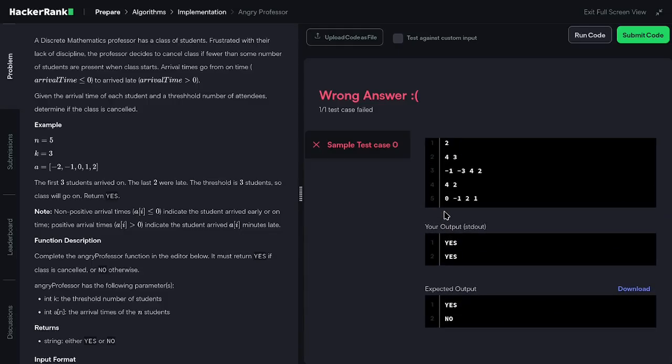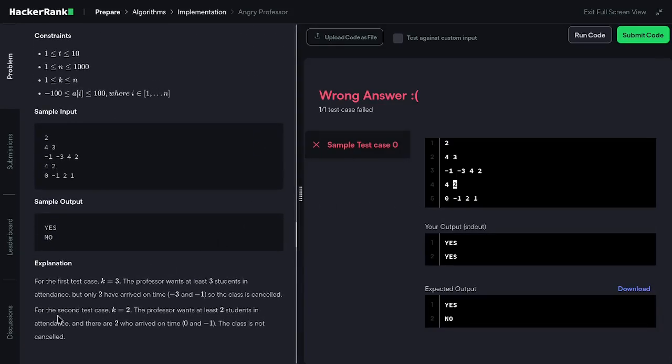We have the expected output of yes and no, but our output right here is also yes. And this one is arrive on time, and this one arrive early, and the threshold is 2. It should be yes, because 2 students arrive early or on time, and this is the threshold of 2. We have 2 elements. What went wrong here?